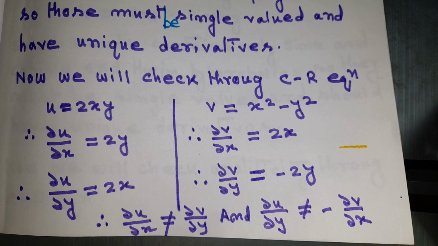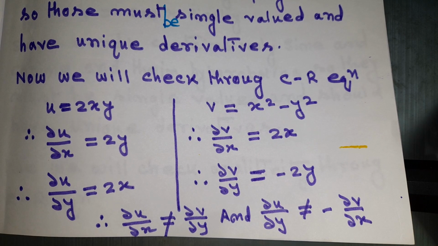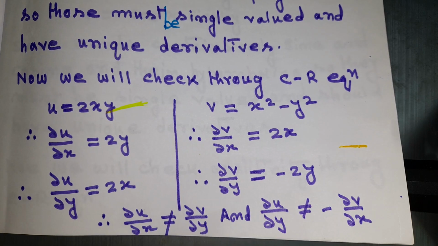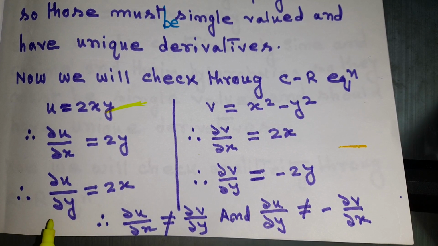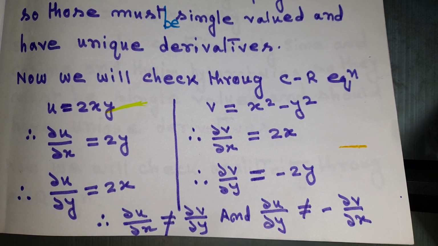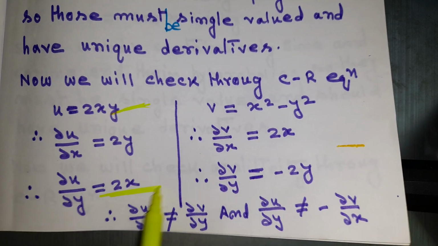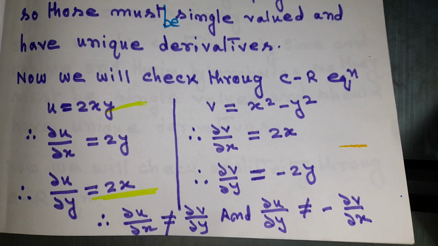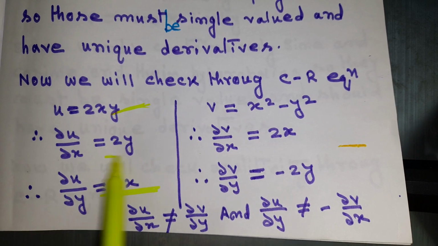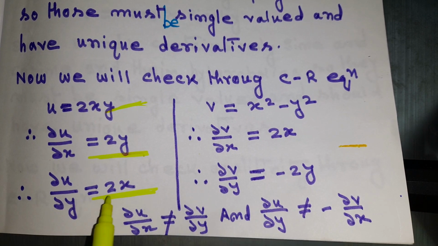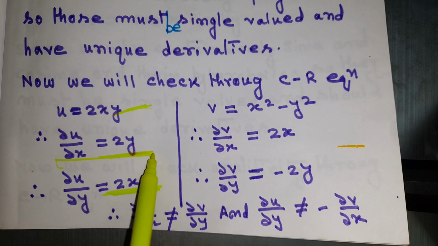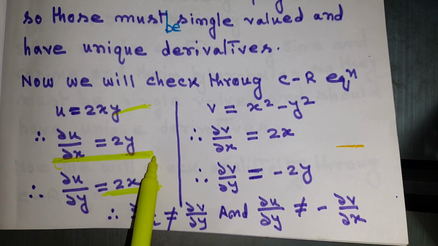First do the differentiation of u with respect to x.